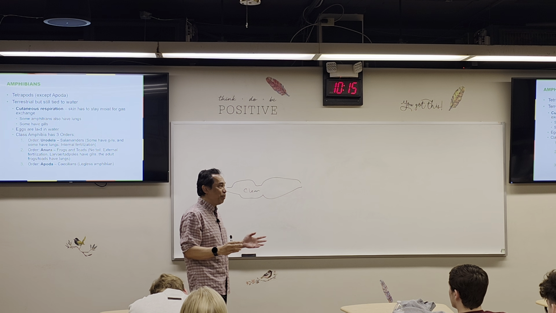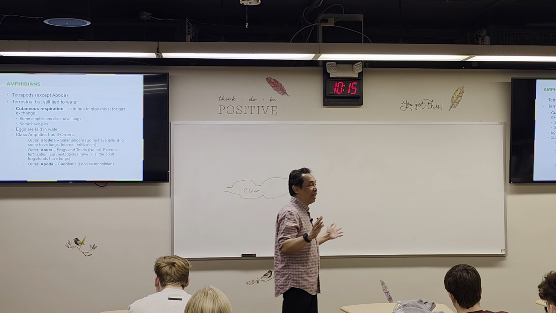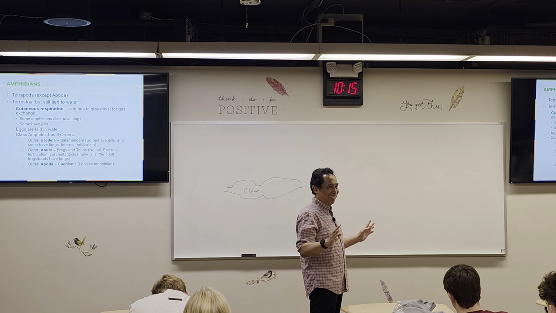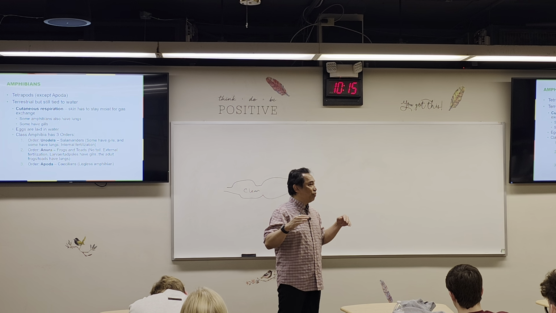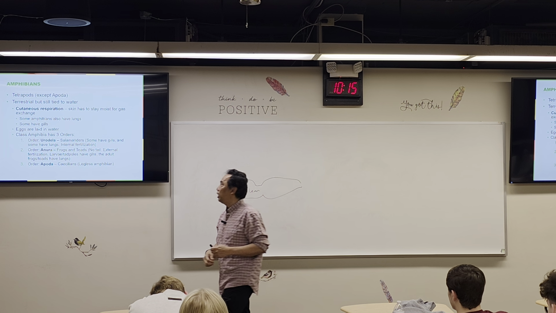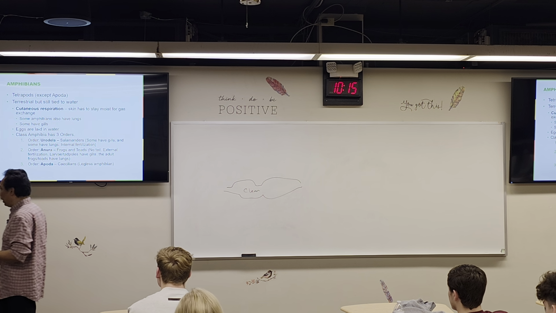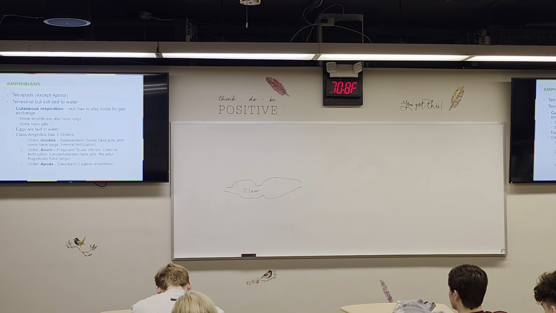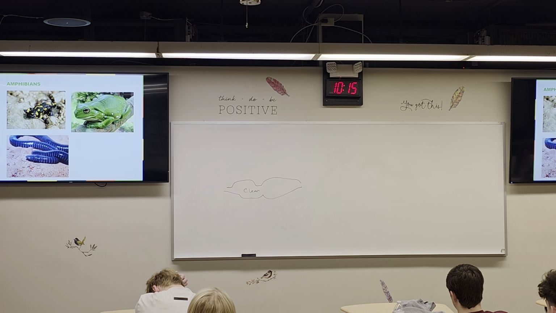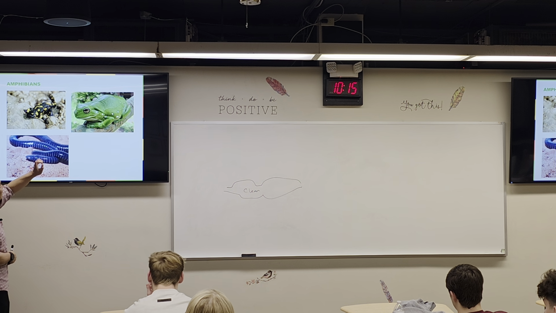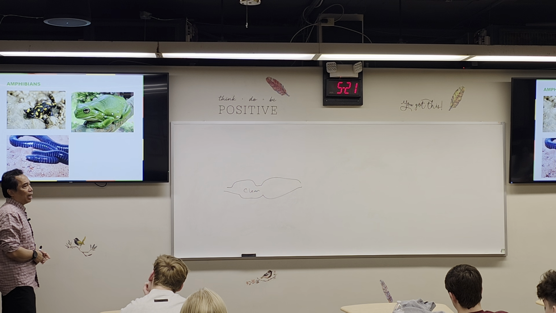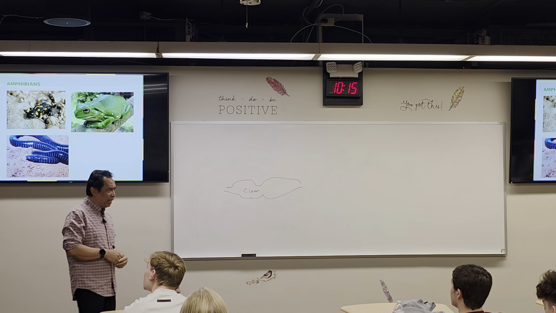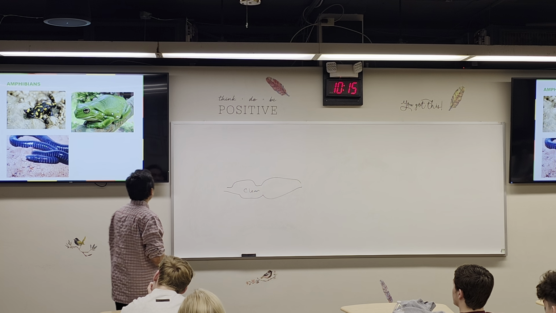Again, A means no, poda means legs, no legs, just like a worm, right? But it is actually an amphibian. Okay, so there are 3 orders for this group. Salamander, the Anura, frogs, and this is the Apoda. That's the example. Okay.